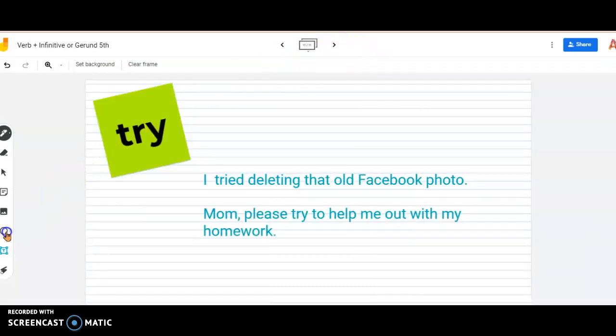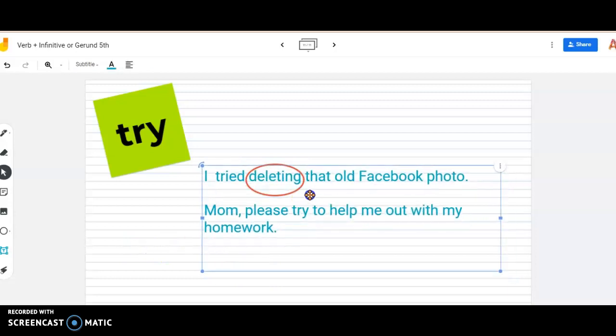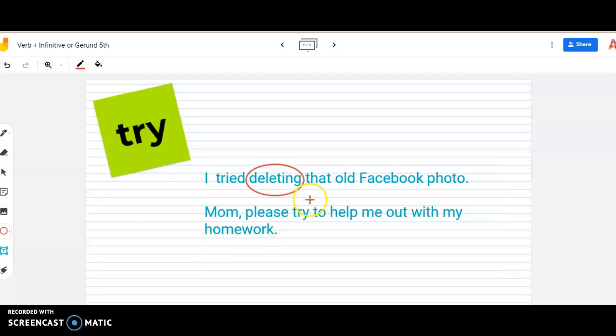Now let's see, try. I tried deleting that old Facebook photo. My mom tried to help. Oops. My mom tried to help me out with my homework. I tried deleting means that I really spent some time trying to do that. Okay, we could say it's a longer action. But if I say, Mom, please try to help me, I'm telling her to do an action. Try to do it, to help me with my homework.